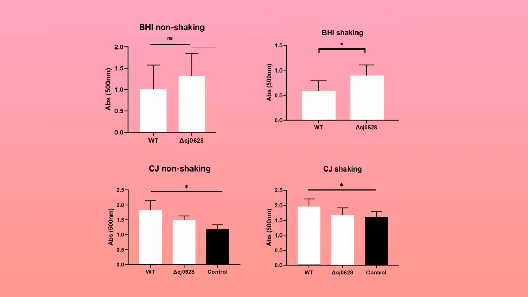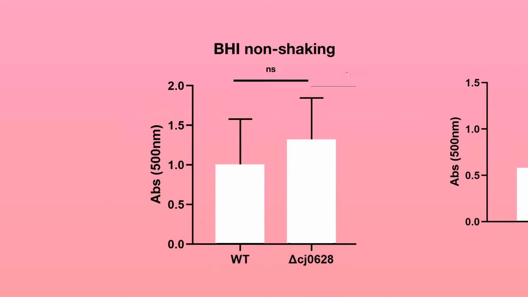Now remember that there were 2 variables we tested. The first was biofilm formation in the presence or absence of chicken juice. So in the first model, which we can think of as a control, in that it is not under stress and it doesn't contain chicken juice, the CapA mutant was better able to form biofilm than the wild-type strain.